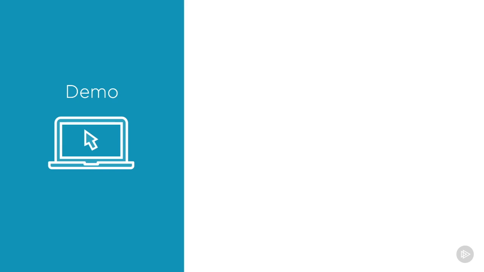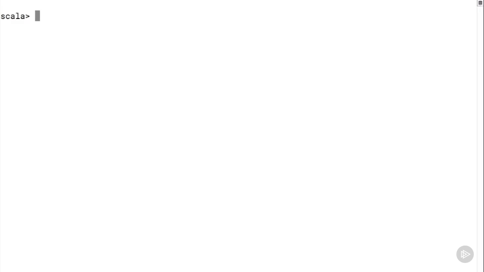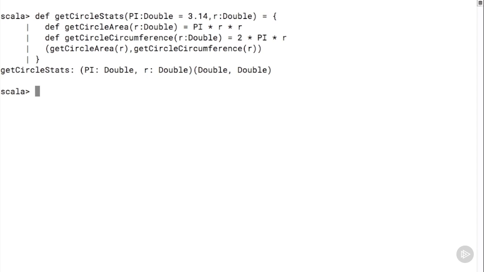Let's plunge into a simple demo showing how they work. Some languages such as C++ have restrictions on which parameters can have default values. Scala does not have any such restrictions. You can see in our function here, getCircleStats, that we have assigned a default value of 3.14 to the first, or the leftmost, function parameter. It turns out that there is still no ambiguity, there's no problem invoking this function because Scala allows us to specify function parameters by name.